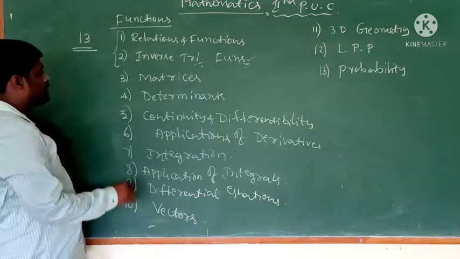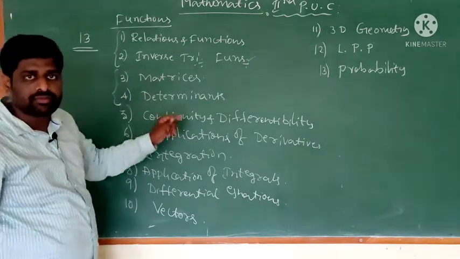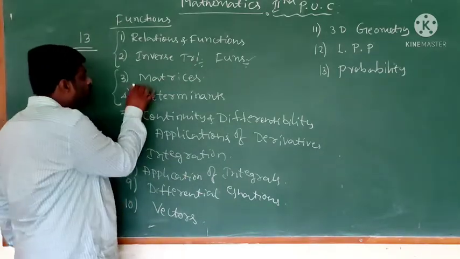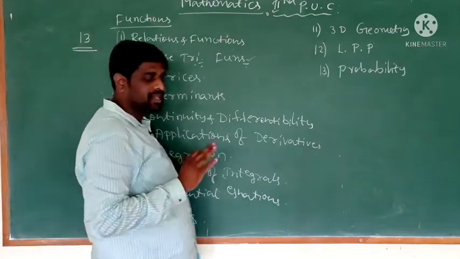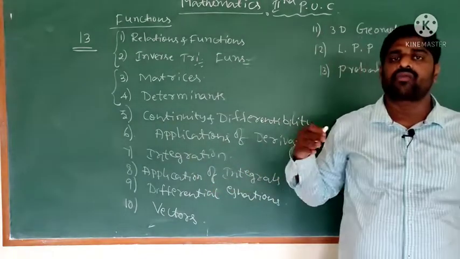Next, matrices and determinants. These two chapters are closely linked to one another. These are new topics for you. Matrices means just a rectangular arrangement of numbers or functions.